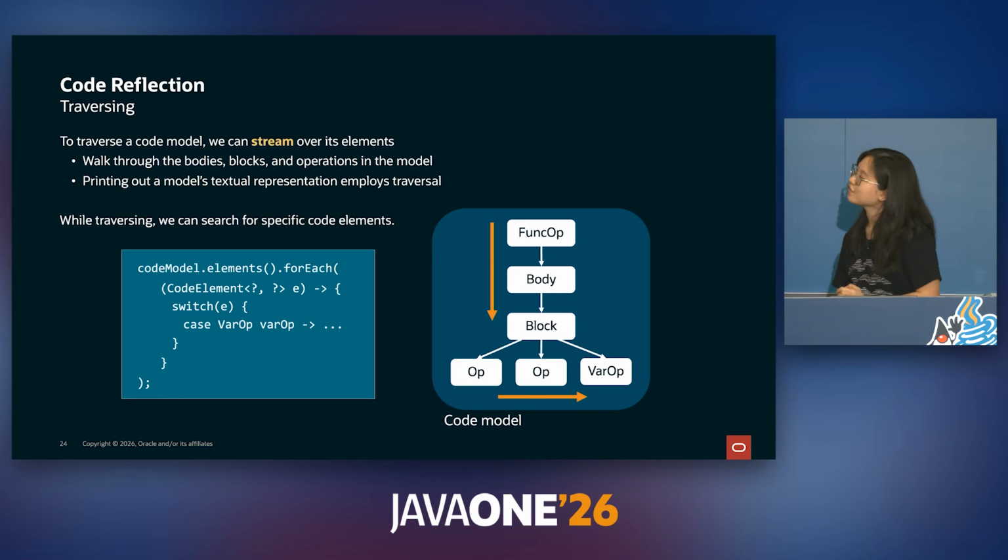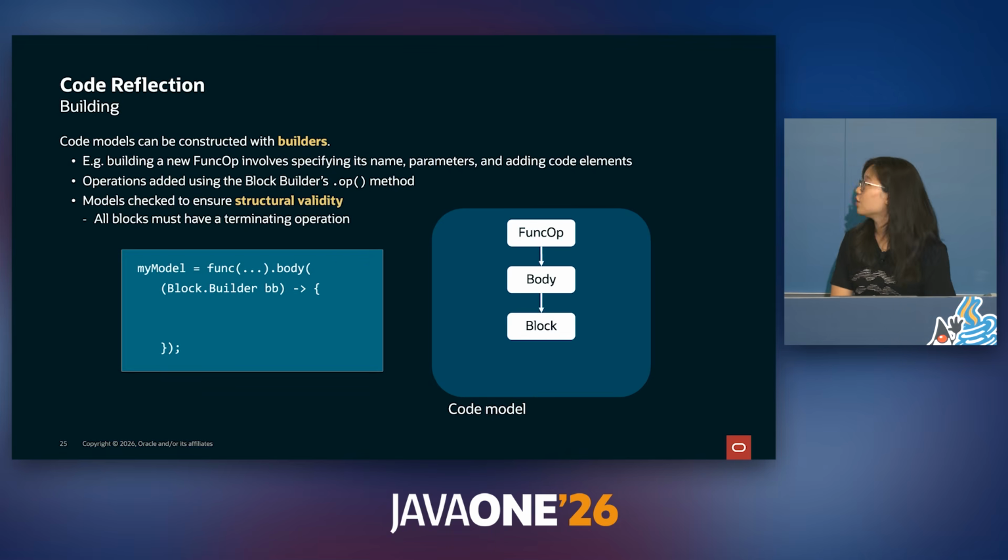Finally, we can start traversing through these code models. Now, in order to do so, we can walk over a stream of these code elements in the code model. We can do this by calling the elements method, and we can iterate over each individual block, body, and operation. And this is roughly how we end up printing out the textual representation of these code models as well. We can also filter for specific elements inside of the code model as we traverse, such as certain operation types that we want to analyze in more depth, like this variable operation.